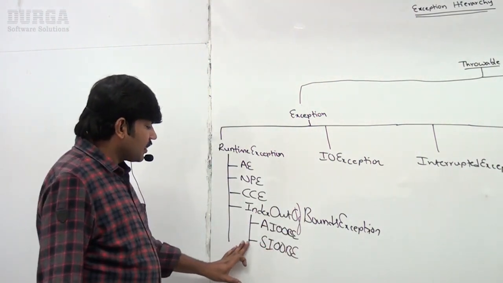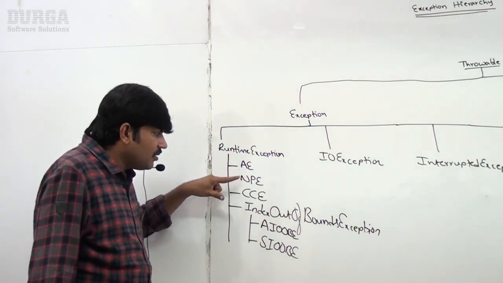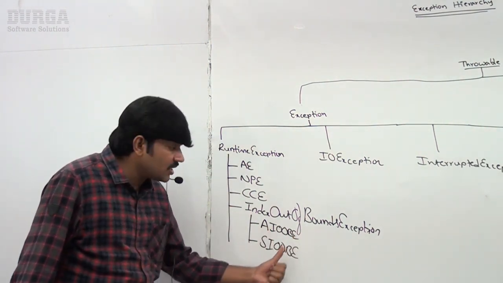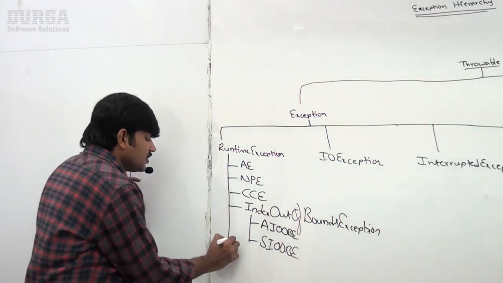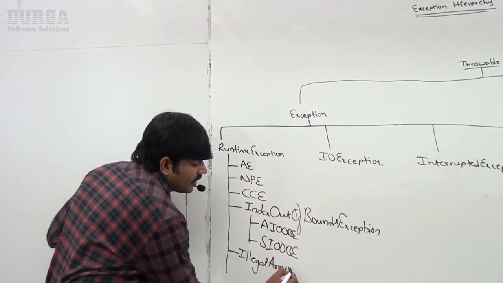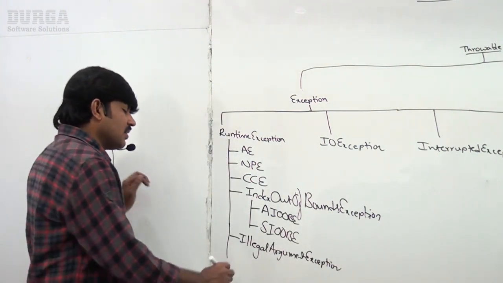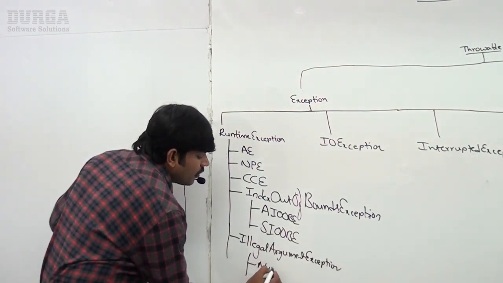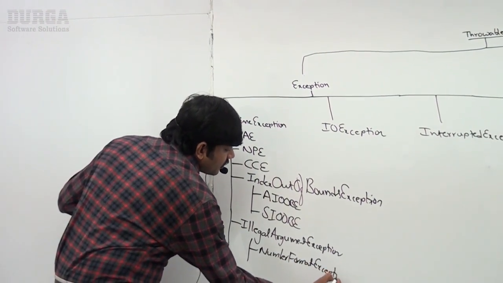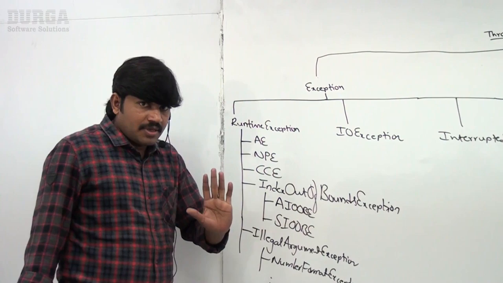Remember this one. RuntimeException has multiple child classes: ArithmeticException, NullPointerException, ClassCastException, IndexOutOfBoundsException, ArrayIndexOutOfBoundsException, and StringIndexOutOfBoundsException. Similarly, IllegalArgumentException, under which NumberFormatException is the child class. So these are under RuntimeException.